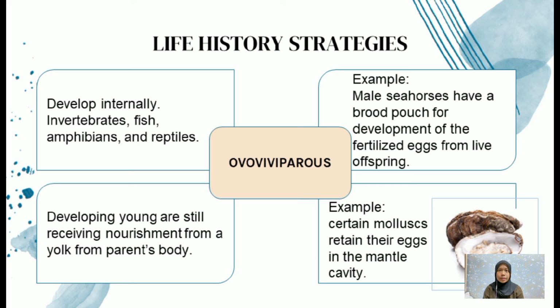Secondly, the life history strategies of ovoviviparous animals. Ovoviviparous animals develop internally, so the young that are developing still receive nourishment from the yolk of the parent's body. In this case, there are some invertebrates, fish, amphibians, and reptiles that use this strategy. As examples, you can see here, the male seahorse has a broad pouch for development of the fertilized eggs into live offspring.